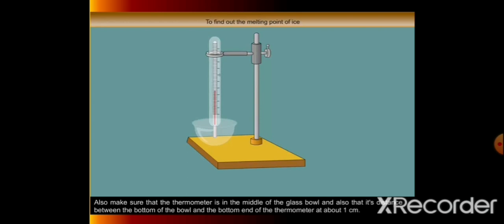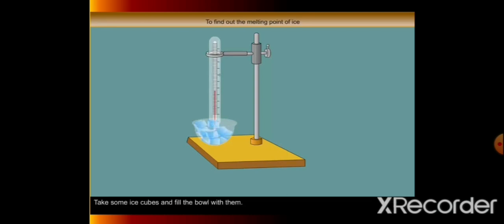Also make sure that the thermometer is in the middle of the glass bowl and that the bottom end of the thermometer is about 1 centimeter above the bottom of the bowl. Take some ice cubes and fill the bowl with them. Take the reading on the thermometer after every minute.